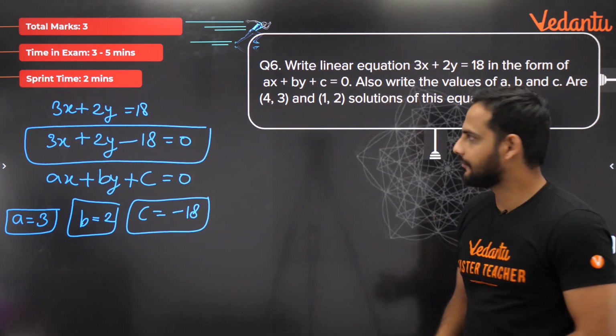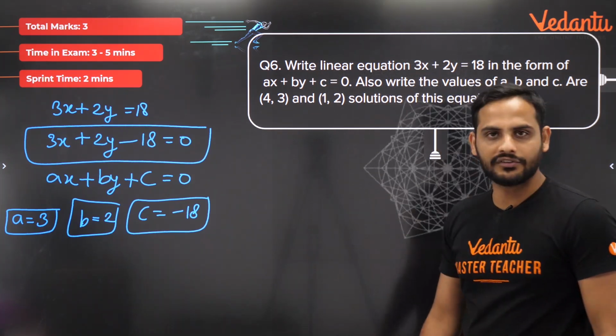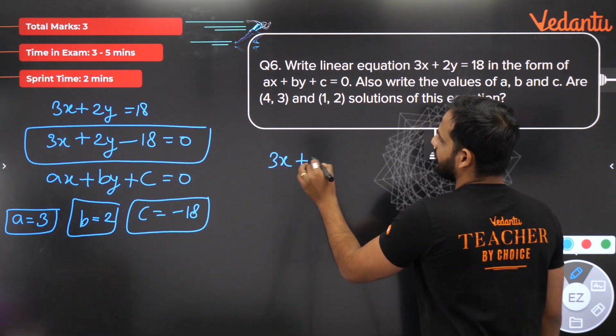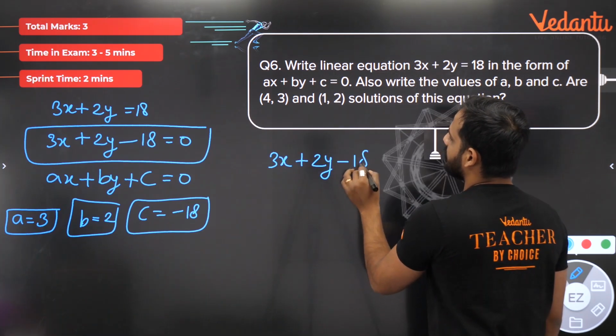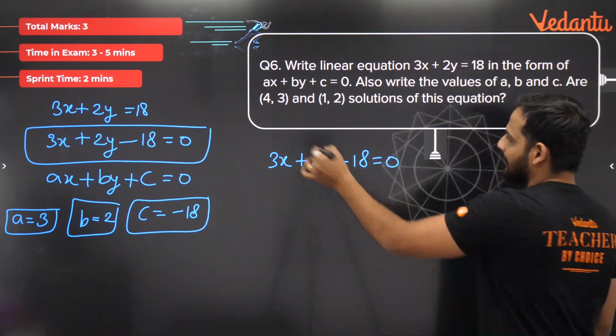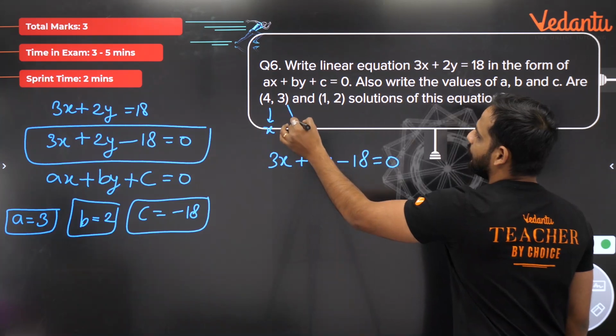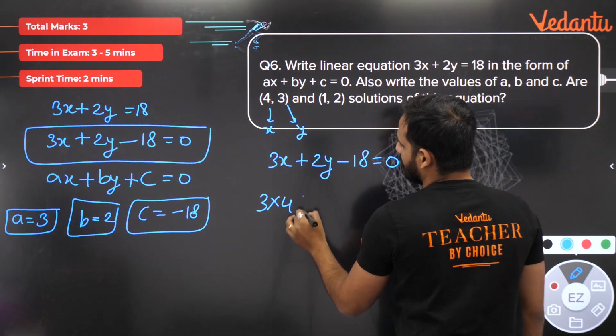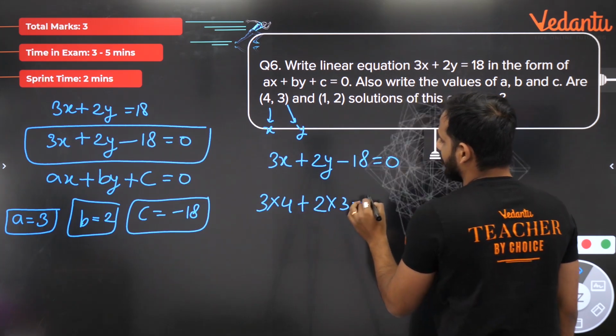Now we need to check whether (4, 3) and (1, 2) are solutions or not. In the equation 3x plus 2y minus 18 is equal to 0, put this point (4, 3), meaning x is 4, y is 3. So 3 into 4 plus 2 into 3 minus 18.